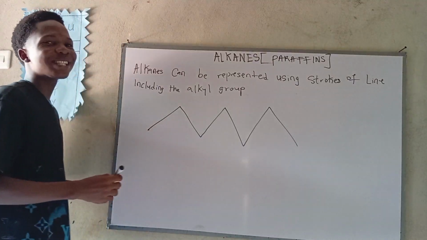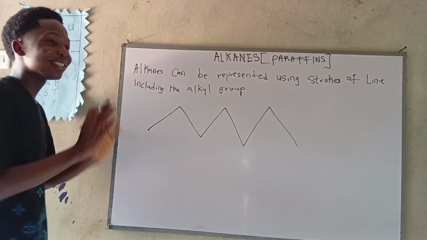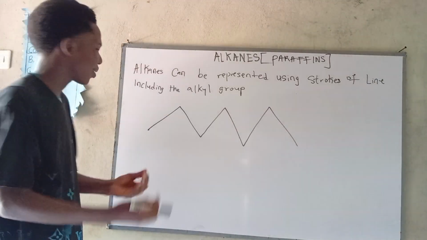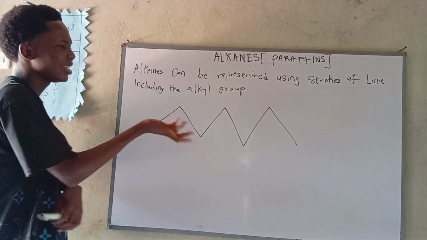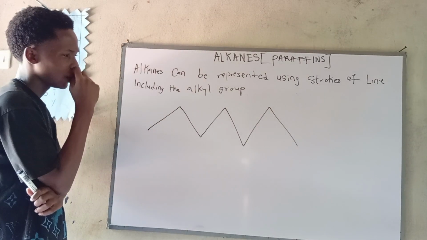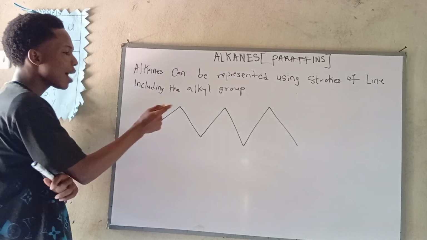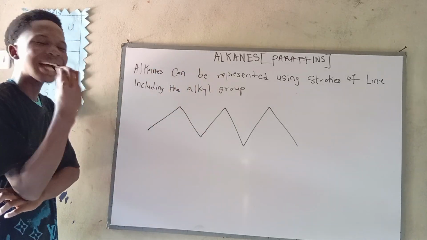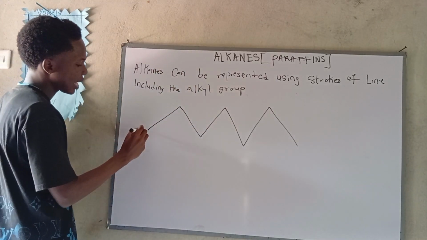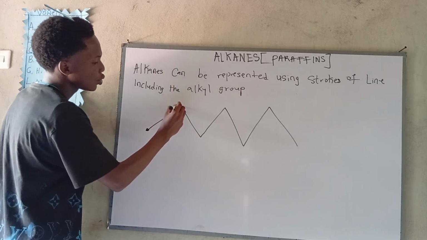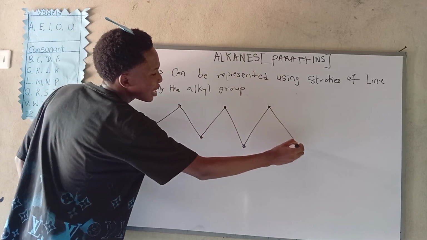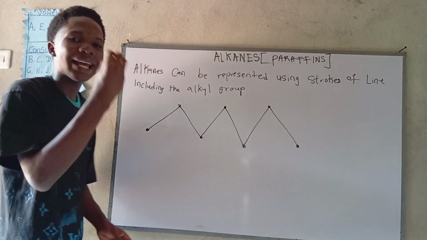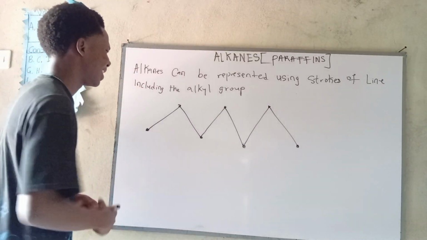Now from the look of things, it looks like a mountain. But it's not a mountain, it's a representation of what? Alkanes. Now let's go. How do we know how to see this? Does this look like a compound? No. But how do we know? Every sharp edge represents what? A carbon. So now let's point it like this. Every sharp edge. 1, 2, 3, 4, 5, 6, 7. What is this? It's called heptane. Funny, right? This is heptane.